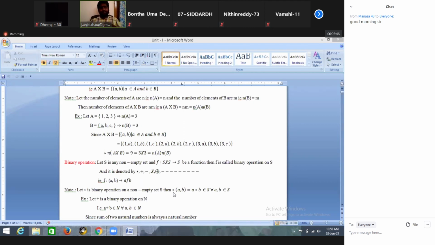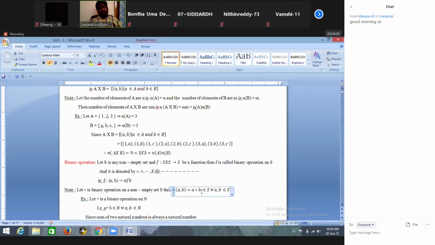For example, I want to take plus. What is the definition of binary operation? Star of (a, b) equals a star b belongs to S. Generally a star b, so it is a function, meaning the product must belong to S for every pair a, b. For example, plus. Is plus a binary operation on N? Plus from N cross N to N must be a function, then only we can call plus a binary operation.